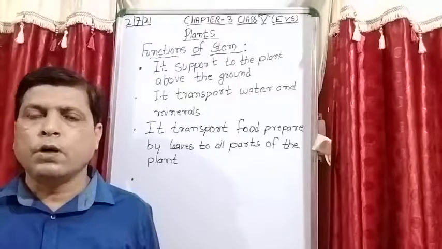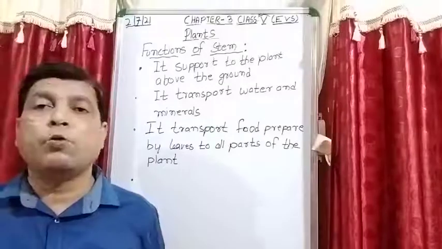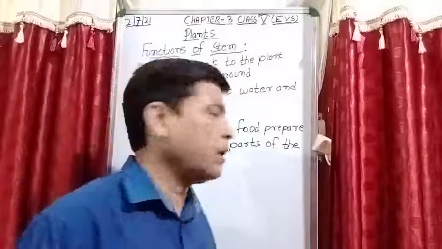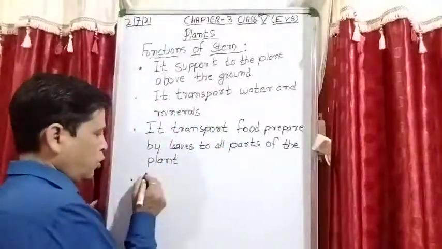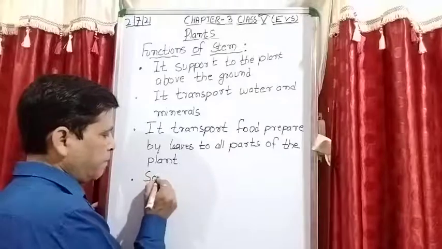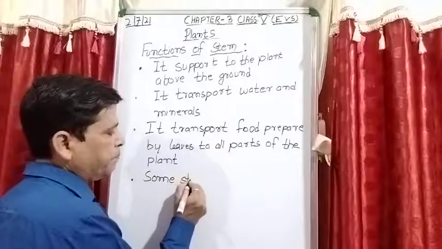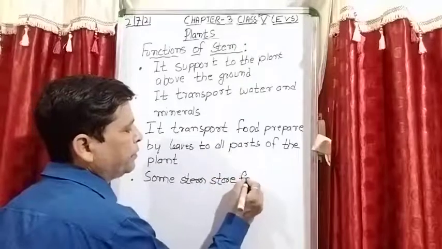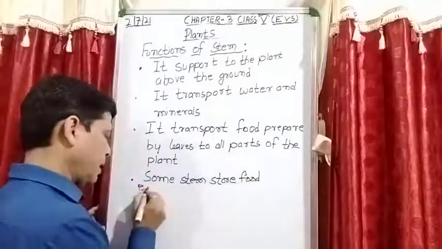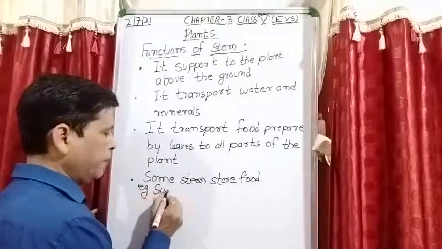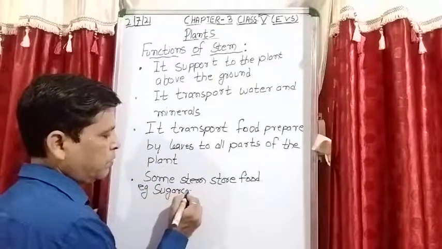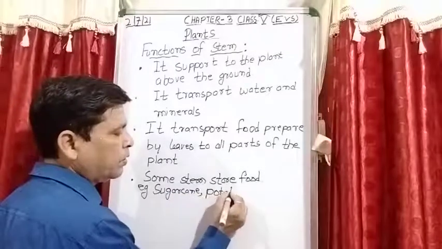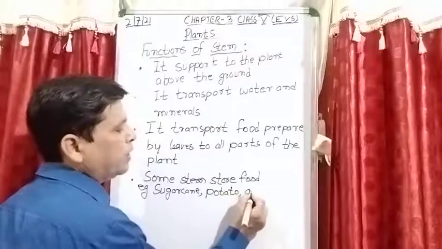That is the reason potato and ginger are known as underground stems. So some stems store food, for example sugar cane, potato, ginger.